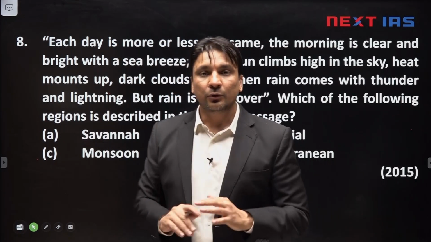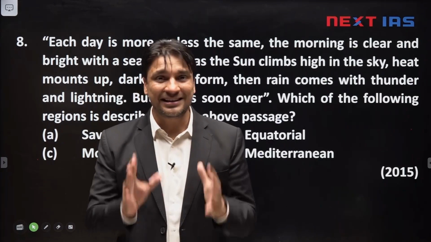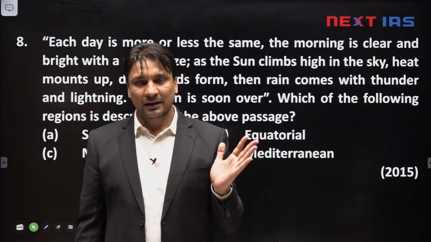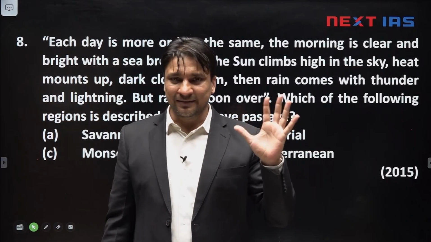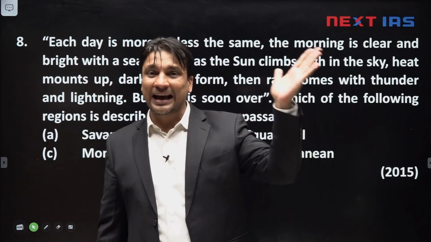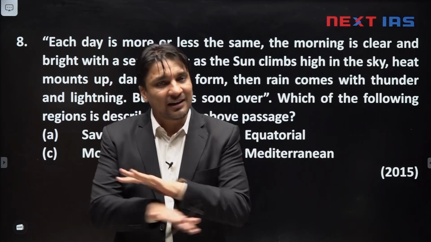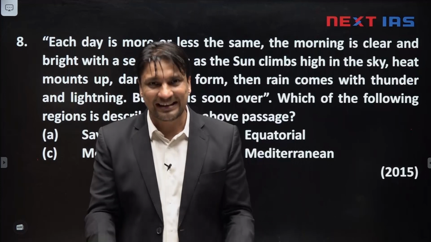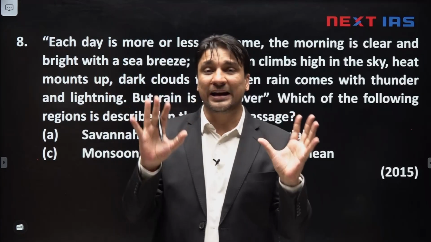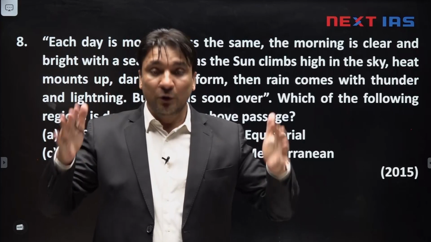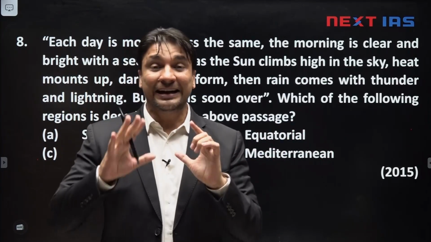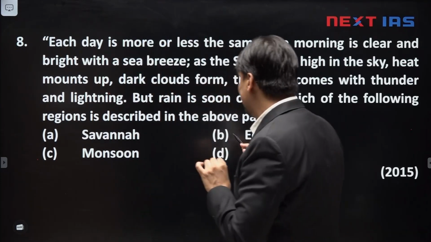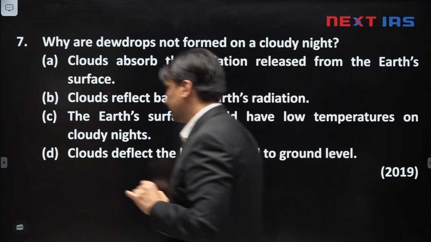The question is talking about a region where all the days of the year are the same. Every day, the nights and mornings will be relatively cool. As the sun goes high in the sky, due to high insolation, the ground is heated up. There is evaporation, ascent of air, formation of ascending currents, which leads to formation of clouds and rainfall. But rain duration is very short, correct? And intensity of rain is high, means rain is heavy with lightning and thunder. Definitely this region is equatorial type of region.